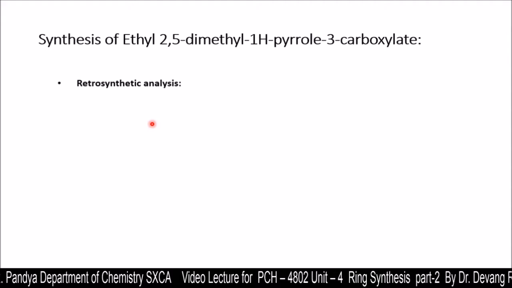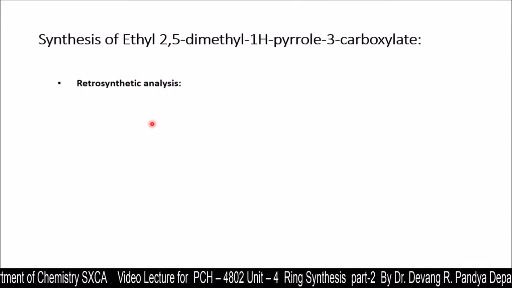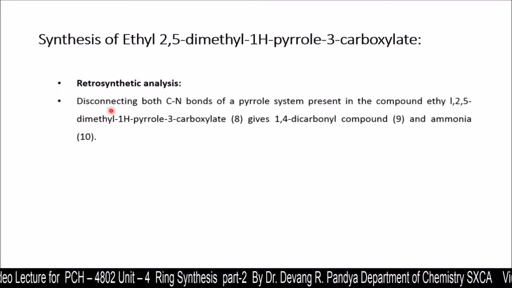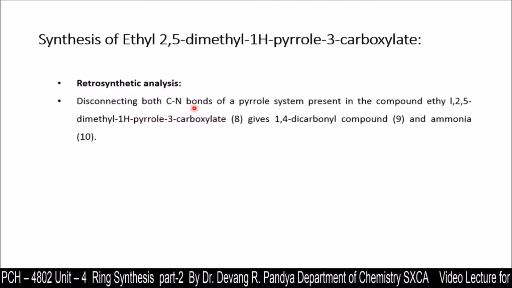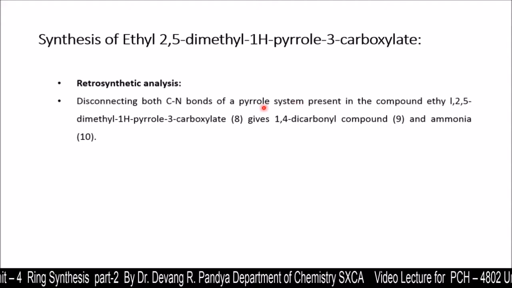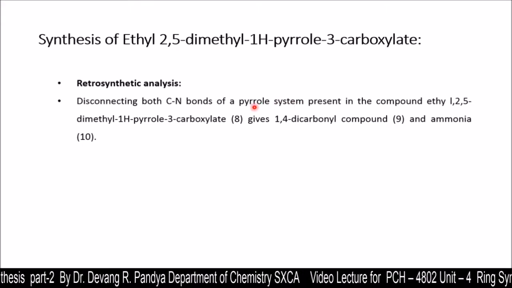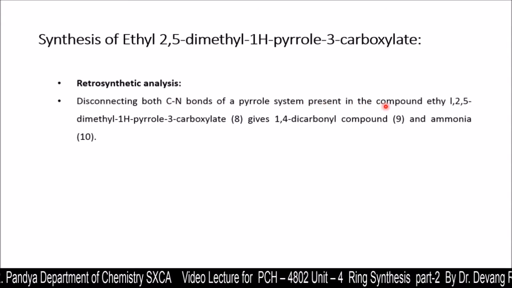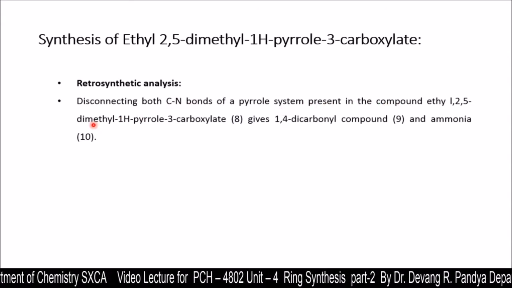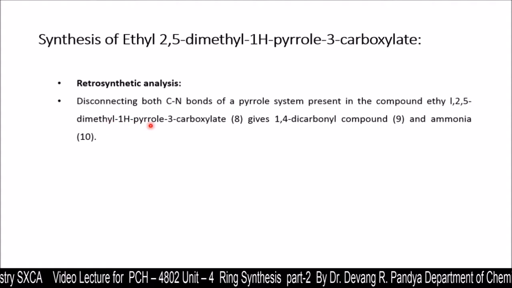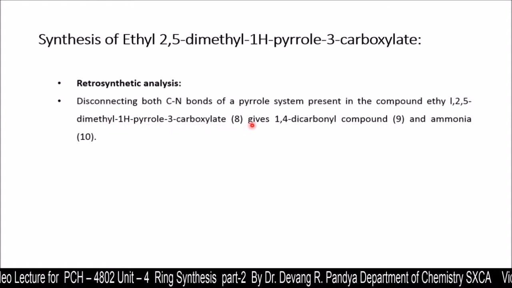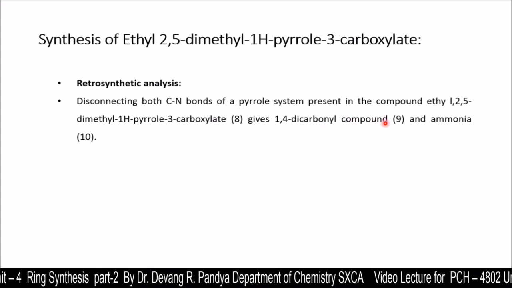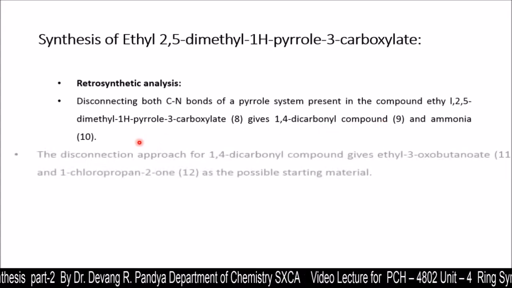The retrosynthetic analysis of ethyl 2,5-dimethyl-1H-pyrrole-3-carboxylate: disconnecting both carbon-nitrogen bonds of a pyrrole system, that is a ring system. Always, the ring system can be disconnected at the hetero element present in the compound. Ethyl 2,5-dimethyl-1H-pyrrole-3-carboxylate gives a 1,4-dicarbonyl compound, that is structure 9, and ammonia, that is structure 10.